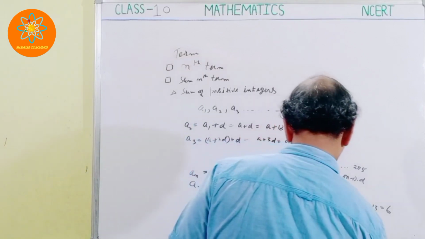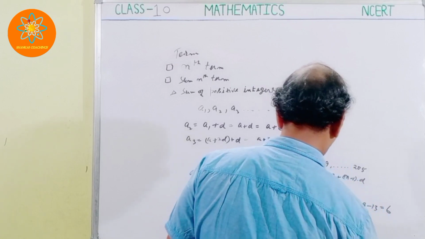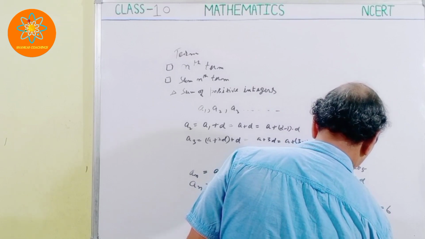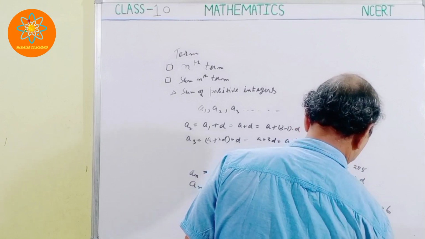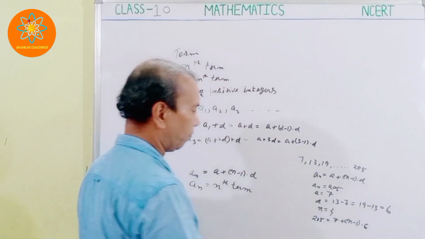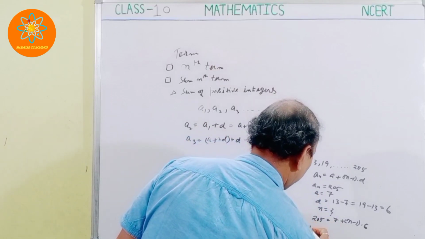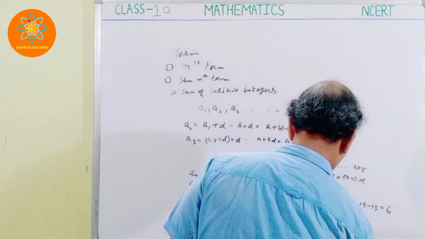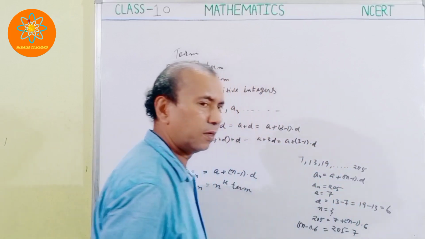So I will put the values. I will get 205 is equal to A, which is 7, plus n minus 1 into D, and D is 6. So n minus 1 into 6 is equal to 205 minus 7.